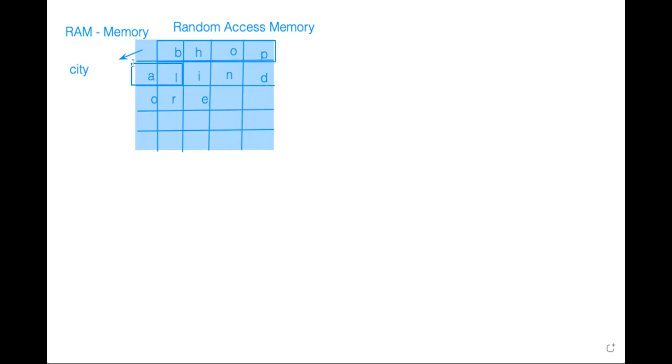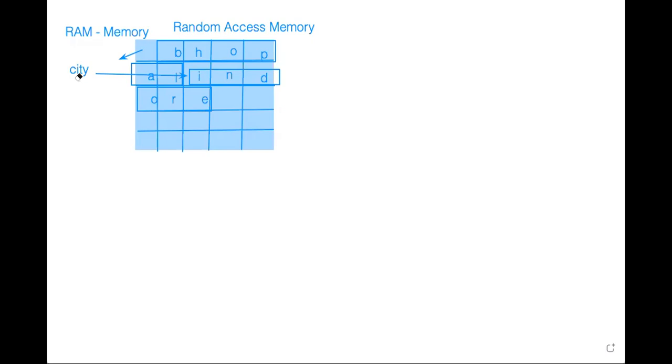Okay. So earlier this city variable was pointing to B. Now it will point to I. And somehow the computer knows that I to this ORE is a single memory unit. And it will reassign itself. It will remove its pointer from BHOPAL to INDORE.